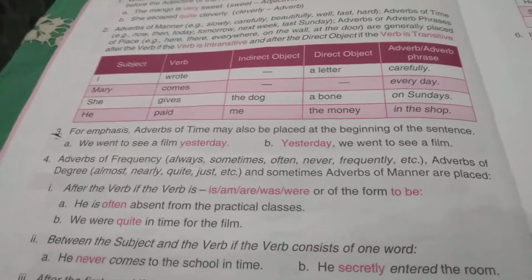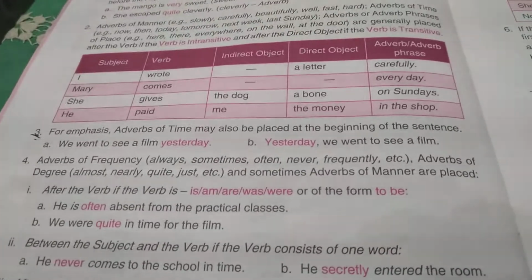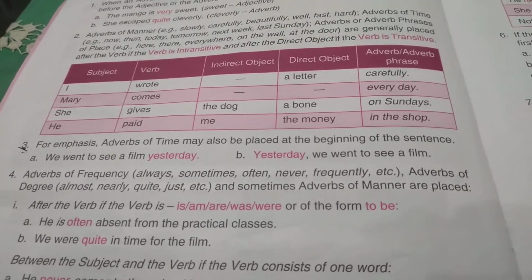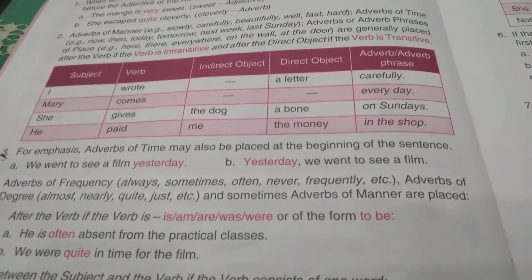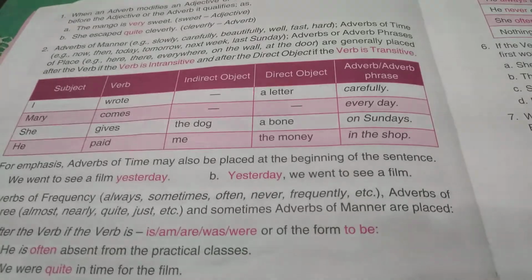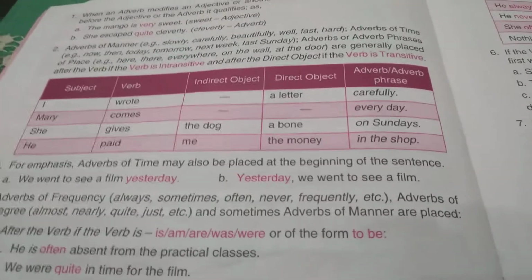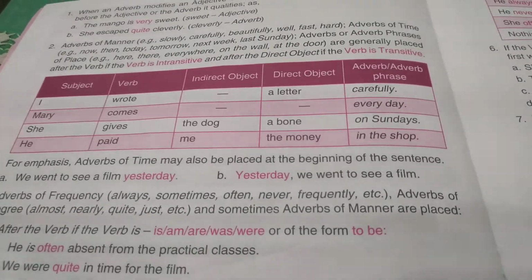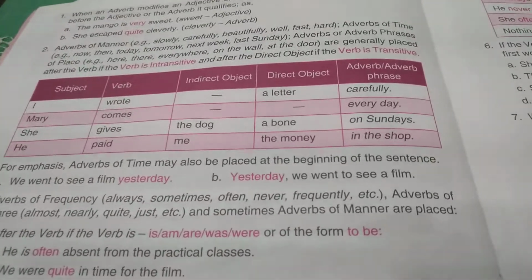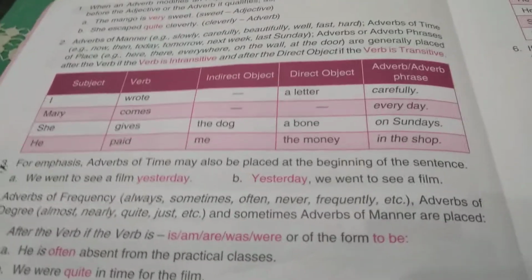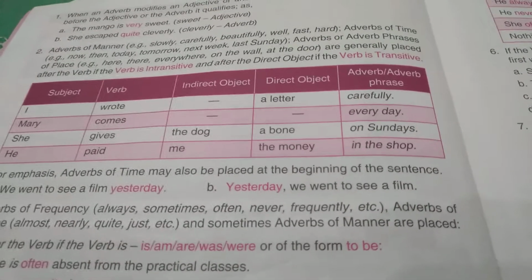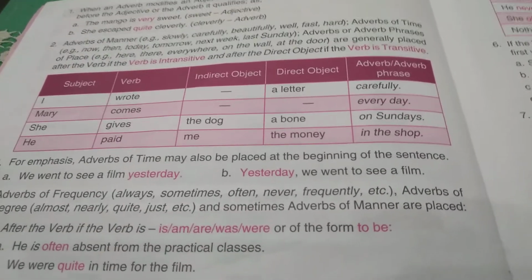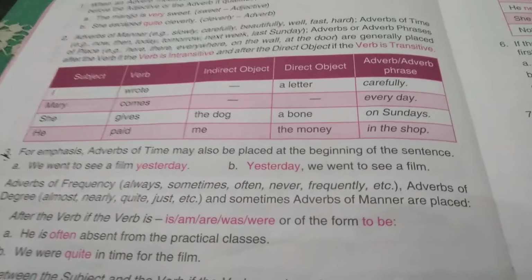So let's start. For emphasis, adverbs of time may also be placed at the beginning of the sentence. So if there is an adverb, and that too of time, and you want to emphasize time, then this adverb can either be used at the back of the sentence or, for putting more emphasis, it can be used in the front also.